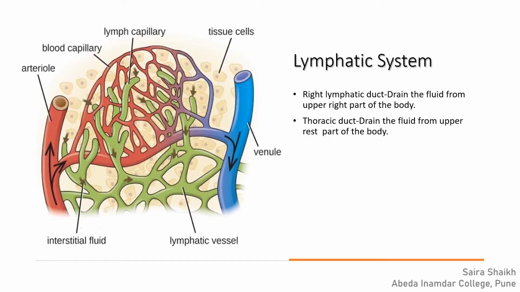Lymphatic system includes two lymphatic ducts, the right lymphatic duct and the thoracic lymphatic duct. The right lymphatic duct collects the tissue fluid from the right limb, right part of the breast, right lung, and the right region of the head and the trunk. While the thoracic duct is the major duct, and about 75% of the lymph is collected through this duct, and it empties into the subclavian.